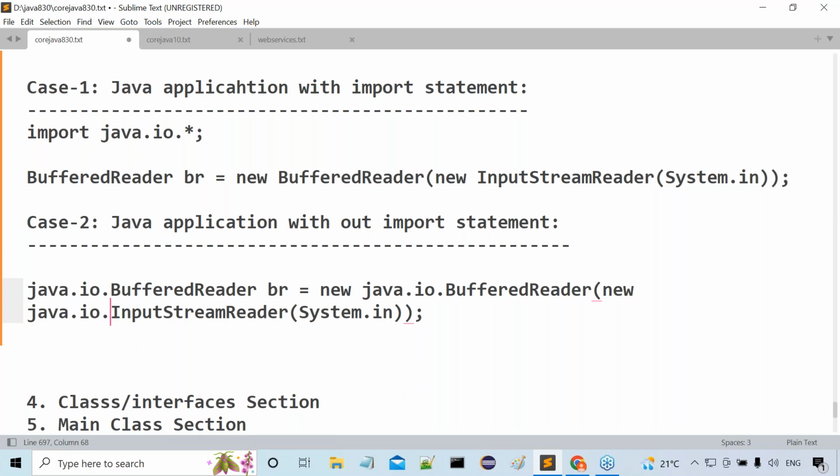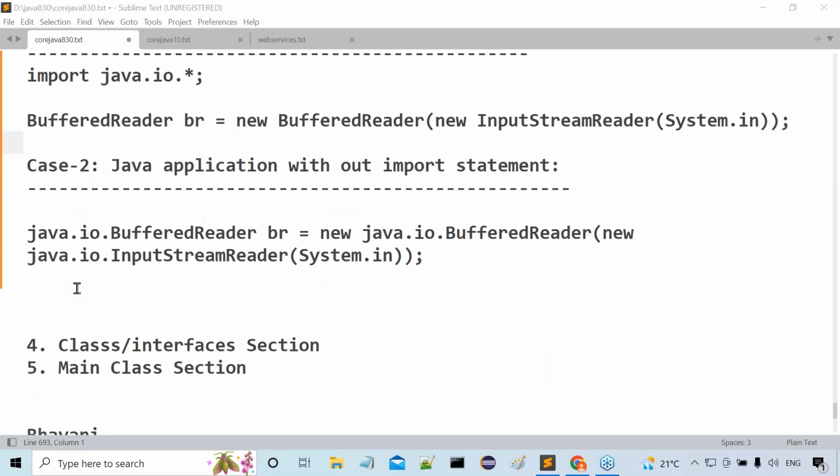Now I'm asking one question to all of you guys. You have seen both the cases: the import statement case and the fully qualified names case. Now tell me, which case is suggestible? Is it import statements or fully qualified names? Case 1 or case 2?